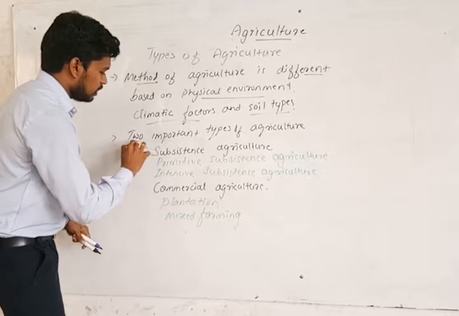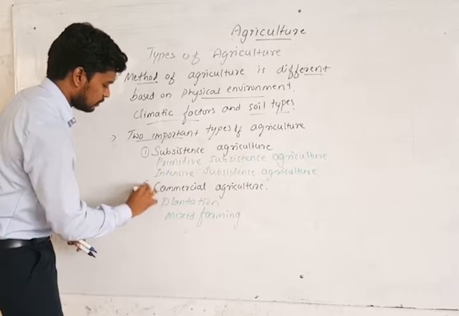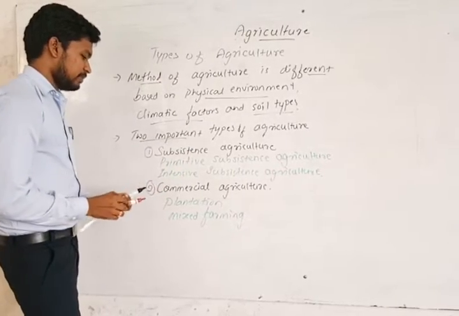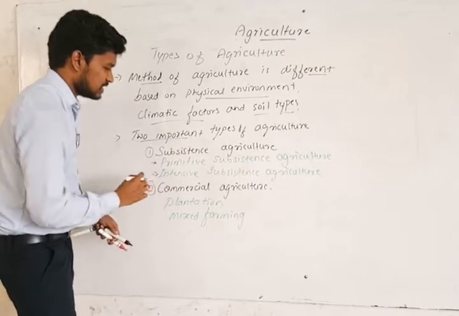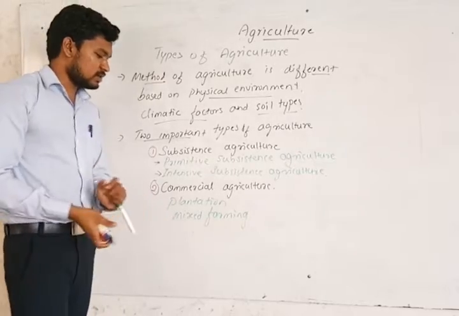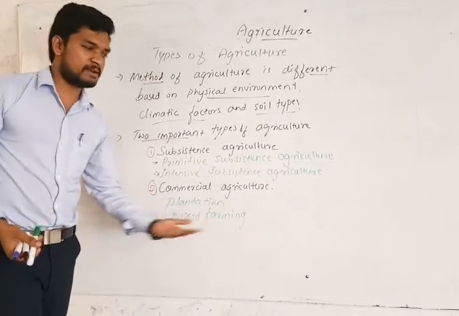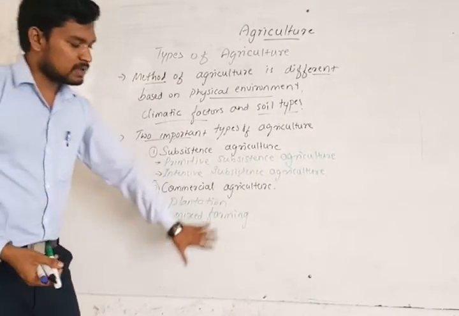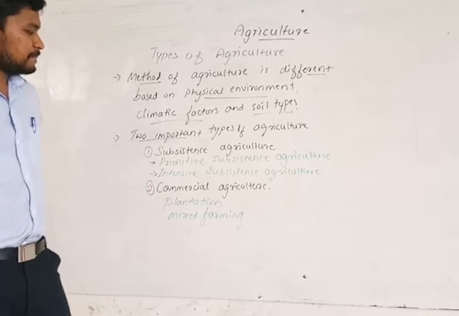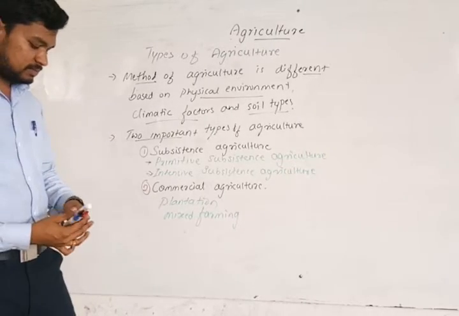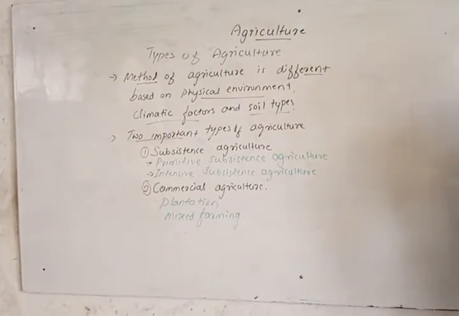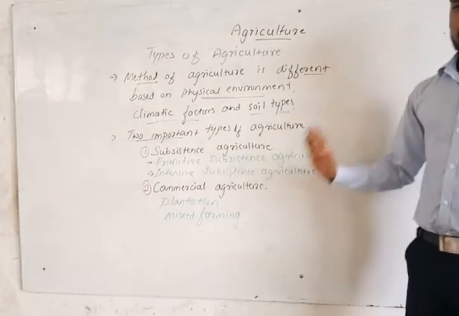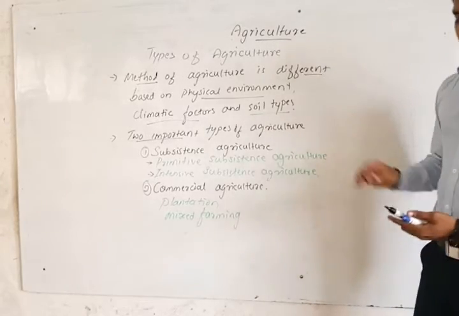We have two important types: subsistence farming and commercial farming. Now I will briefly explain these two things, then I will go on to write points about these two classifications.